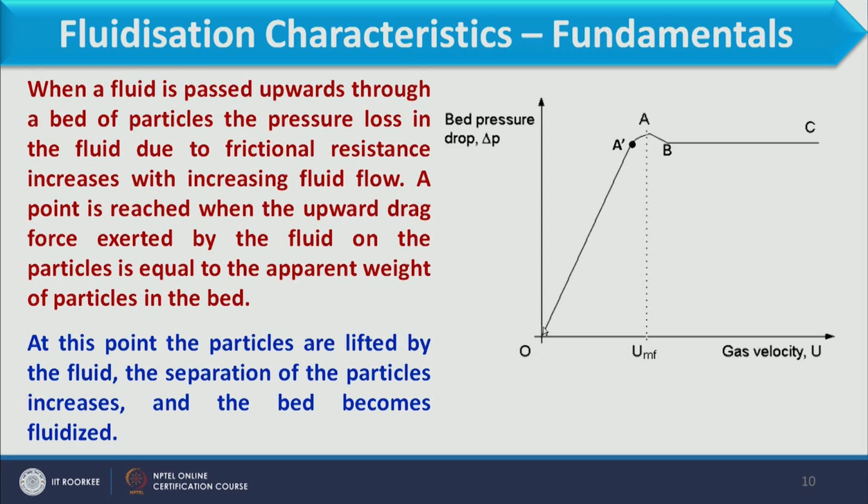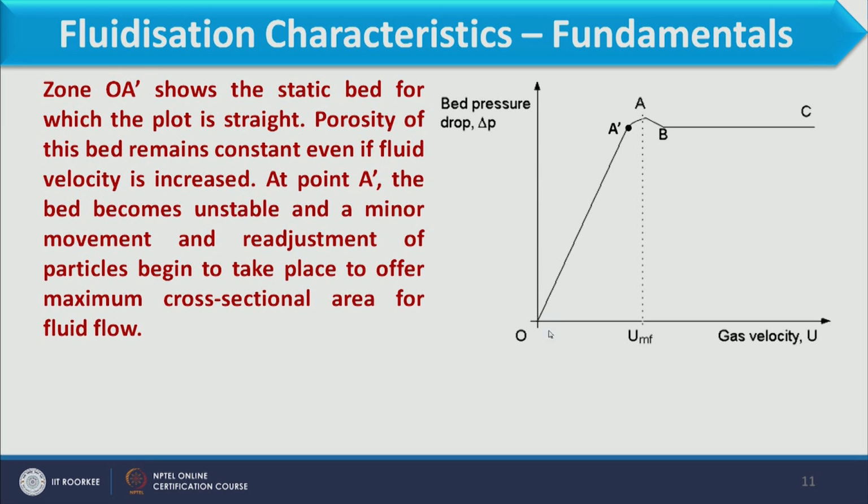So, we have to discuss the nature of this graph more carefully. Initially, when we increase the gas velocity, pressure drop increases. Pressure drop increases till all forces become equal. When we consider this graph and observe the zone O to A dash, this line shows a static bed of particles for which the plot is straight.